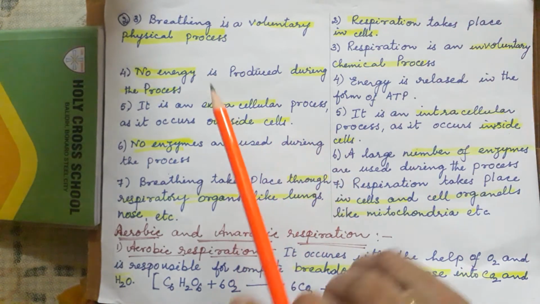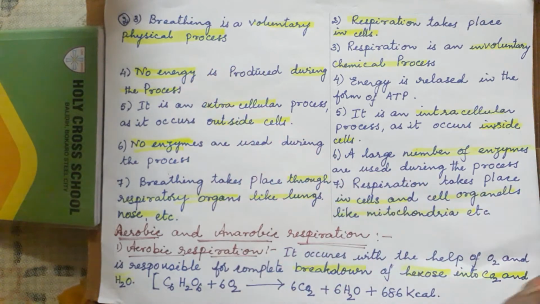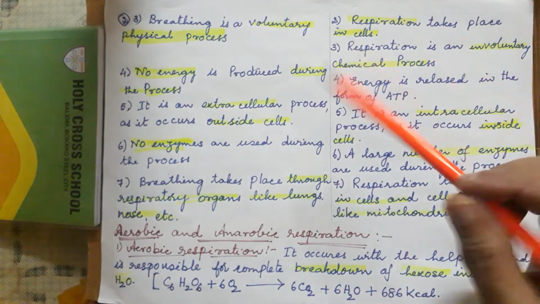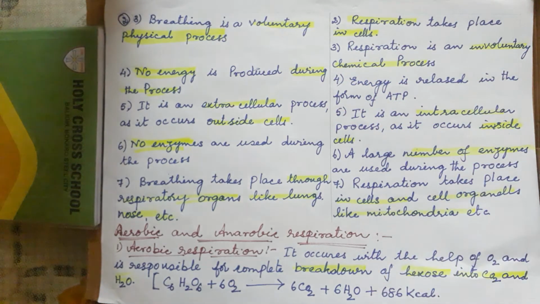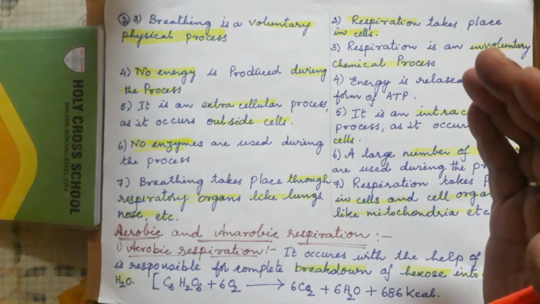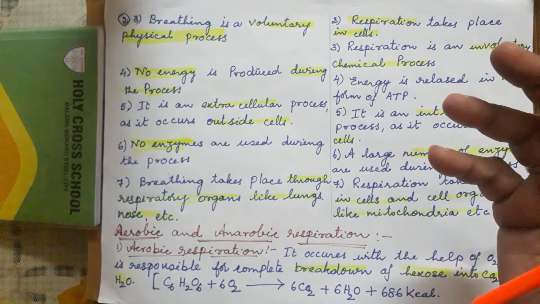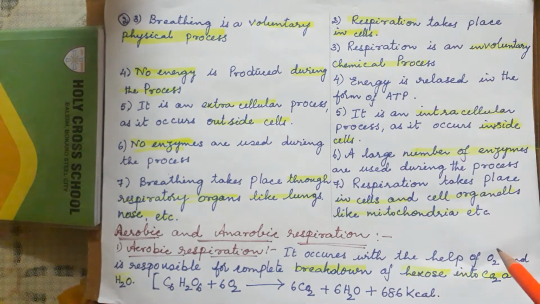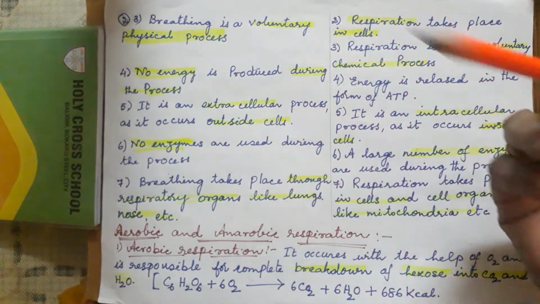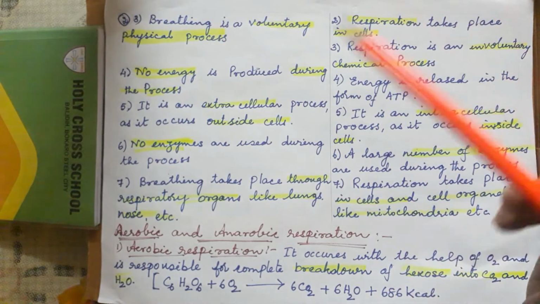And the third point: breathing is a voluntary physical process. Voluntary means we are taking air inside and giving it outside. Suppose our heart function is involuntary; you will not do anything in that. Movement of legs is voluntary; if it were involuntary, the legs would not move. So breathing involves taking in oxygen and giving out carbon dioxide.